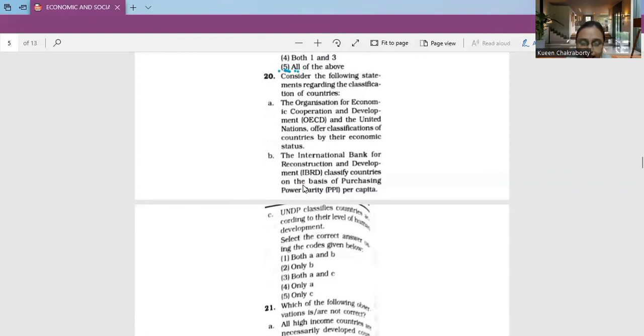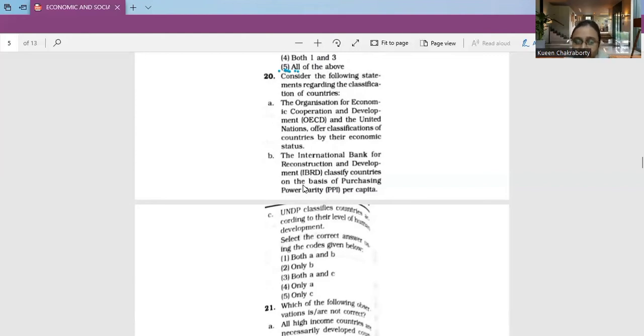The best known system is that of the International Bank for Reconstruction and Development, that is the IBRD, more commonly known as the World Bank, that we famously know. In this World Bank classification system, world economies with a population of at least 30,000 are ranked by the levels of GNI, that is the gross national income per capita. These economies are then classified as low income countries, that is the LICs, lower middle income countries, which is the LMCs, and upper middle income countries, which is the UMCs. And then comes the high income, that is the OECD countries and other high income countries.